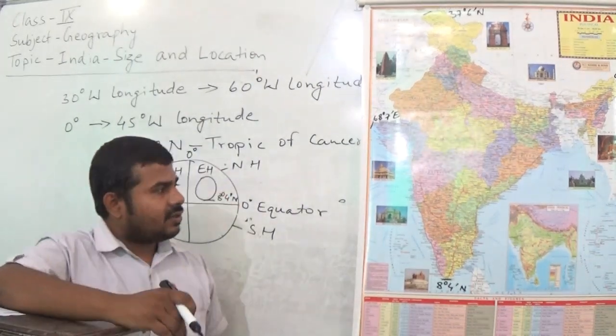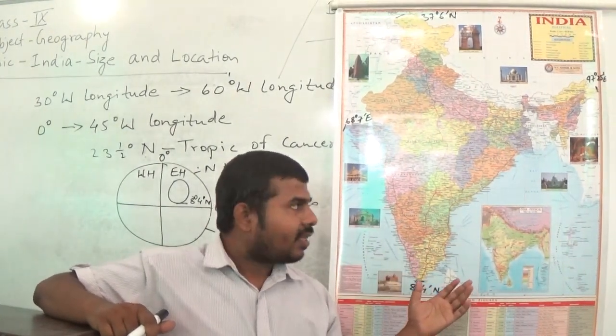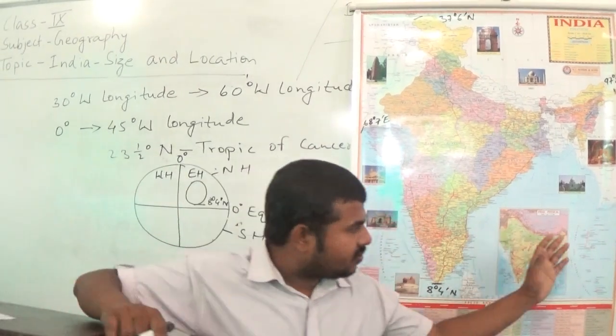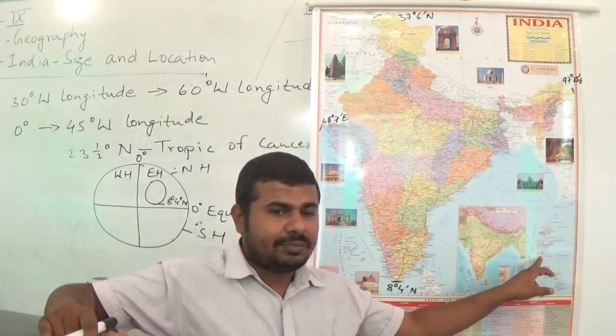Let us look at the groups of islands. We have two groups of islands. The first one is the Andaman and Nicobar Islands. Look at the map.